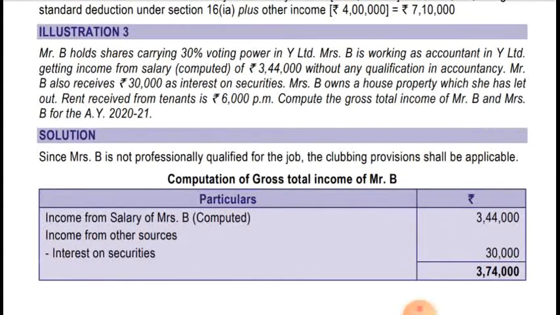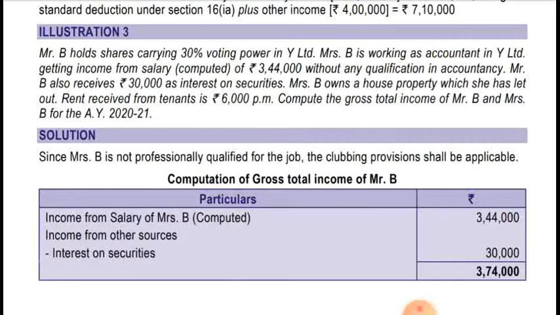Mr. B holds shares carrying 30% voting power in Y Limited. Mrs. B is working as an accountant in Y Limited, getting income from salary computed. Computed means they have already computed it after the standard deduction and all. So you can say it is the net salary after every deduction allowable for the purpose of salary. So 3,44,000 is a salary without any qualification in the accountancy.